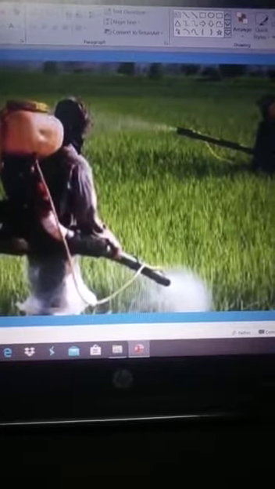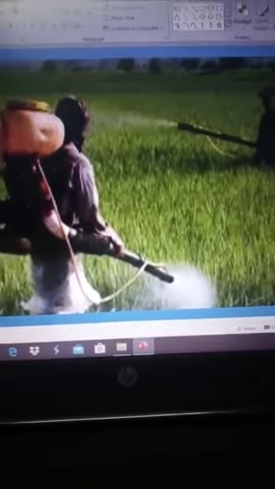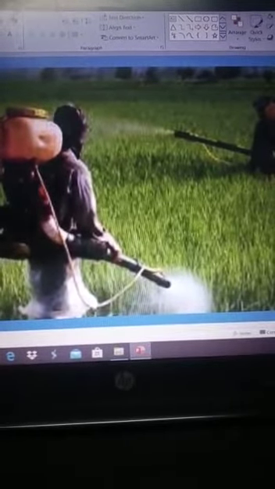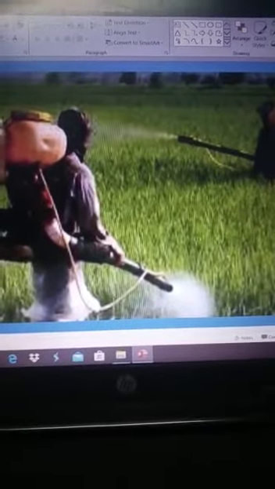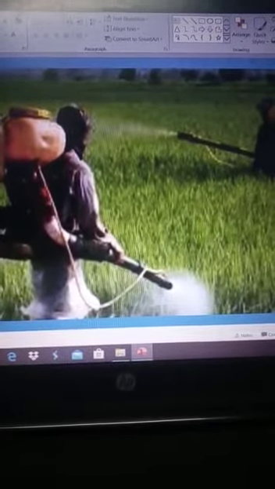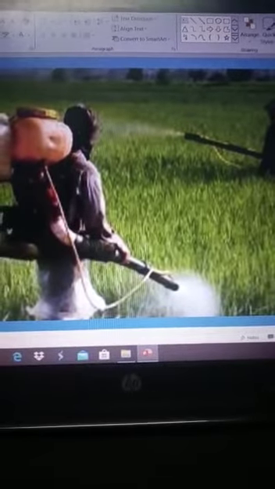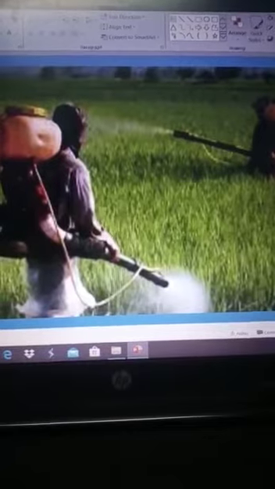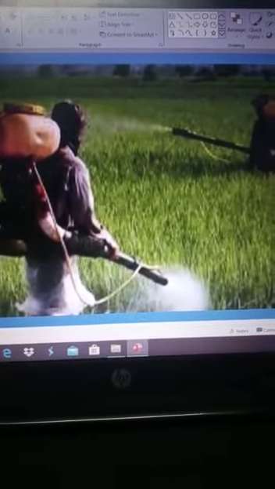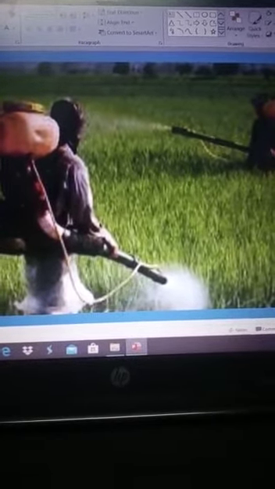These chemical weedicides are chemical substances. They are used to kill only the unwanted plants. They are used to kill only the weeds. They do not affect the growth of the crop plants. 2,4-D is one kind of chemical weedicide. It is used to kill the weeds. Weeds means unwanted plants.